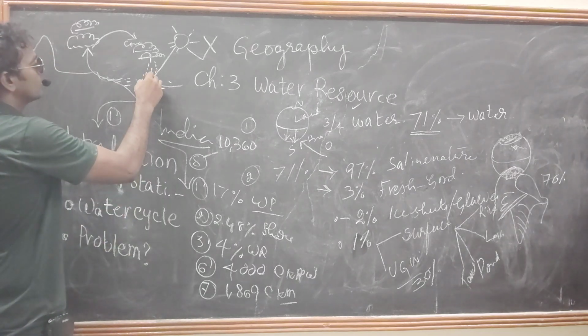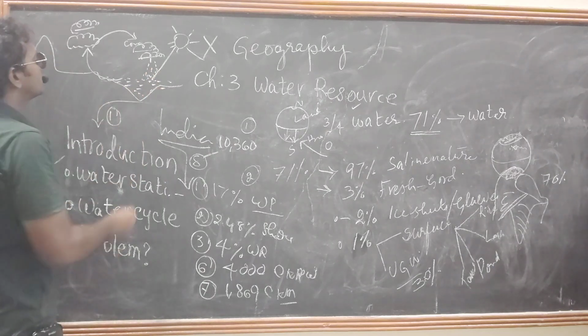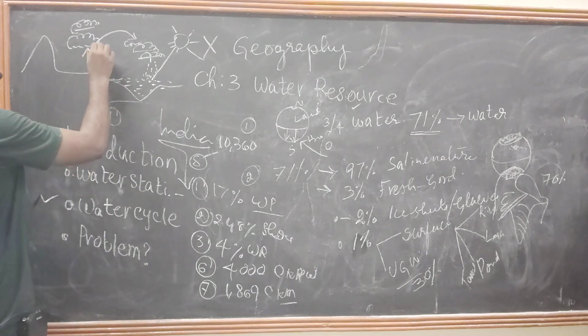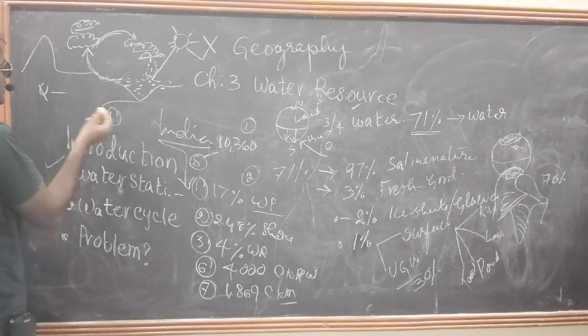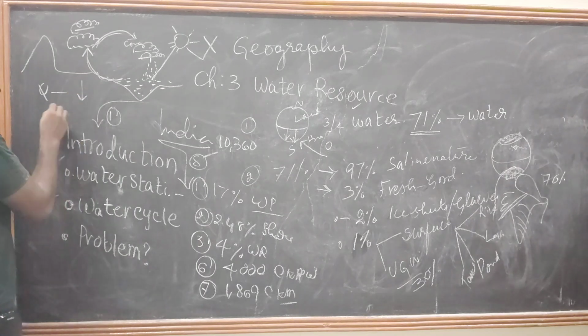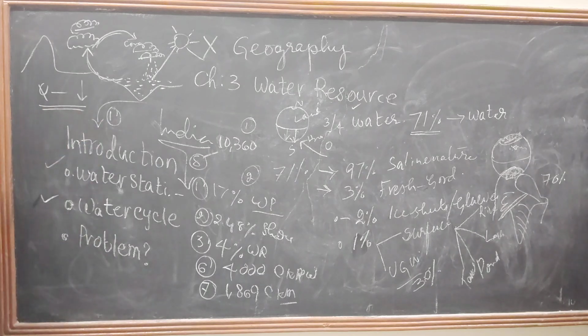Again, it reaches the ground. It is a cyclic form. It never ends, and the quantity never decreases, it is always constant. Water maintains a cyclic process, and the quantity never changes. These are the statistics of the water cycle.